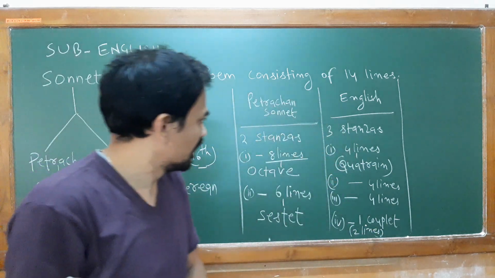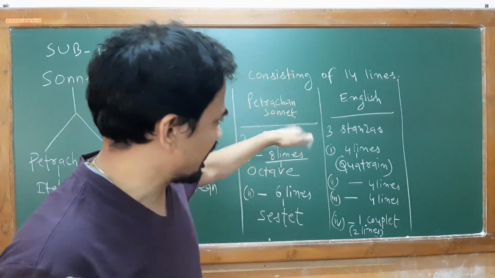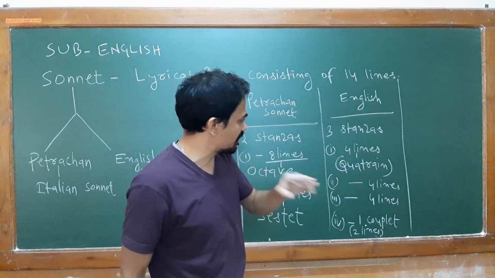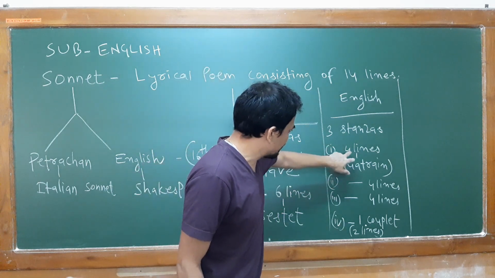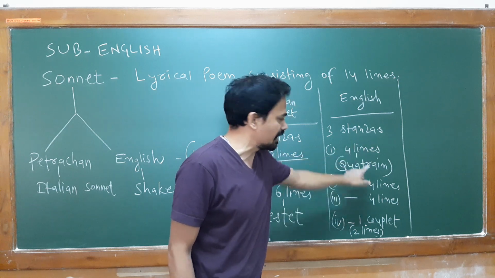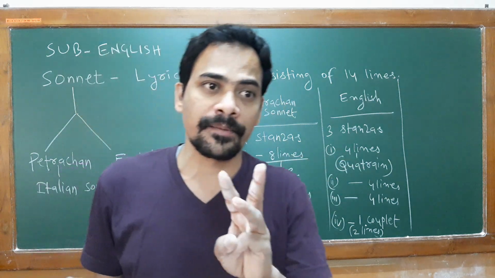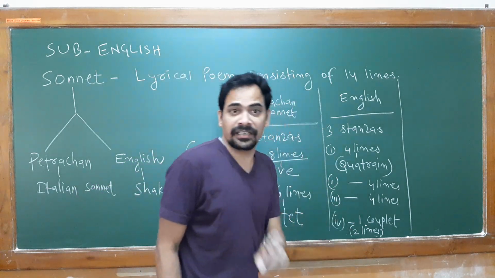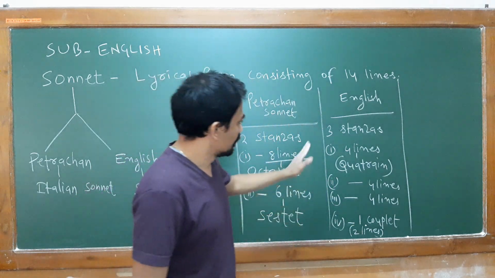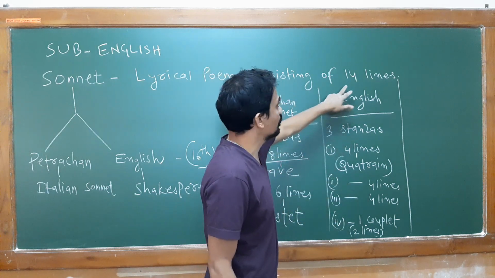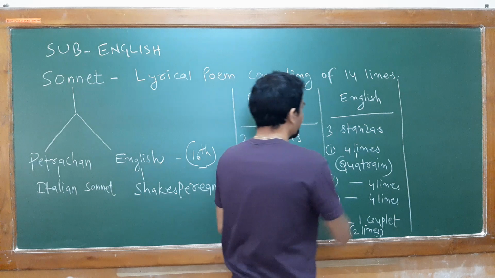Did you understand? Now how many stanzas am I finding in English sonnet? Altogether 3 stanzas. Each stanza consists of only 4 lines, and those 4 lines are known as your quatrain. It means 3 quatrains and 1 couplet, which means 2 lines. So 3 into 4, 12, plus 2 is equal to 14 lines.